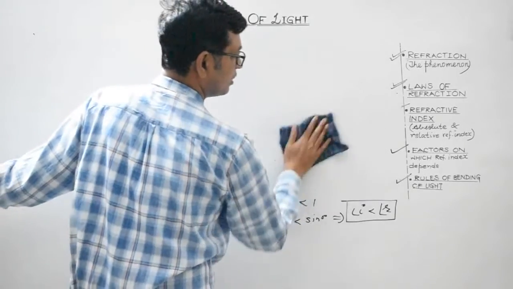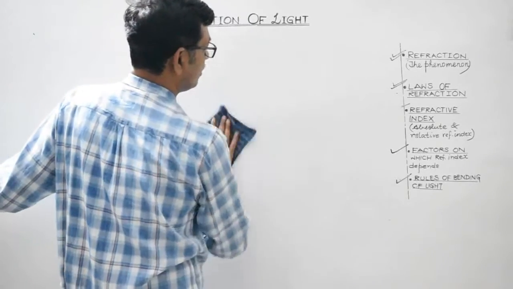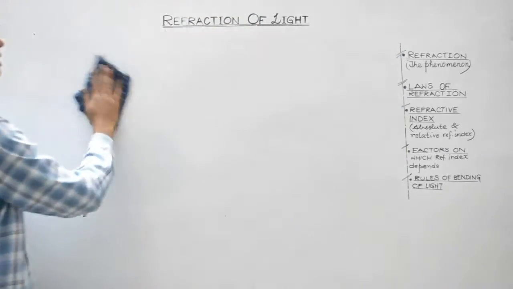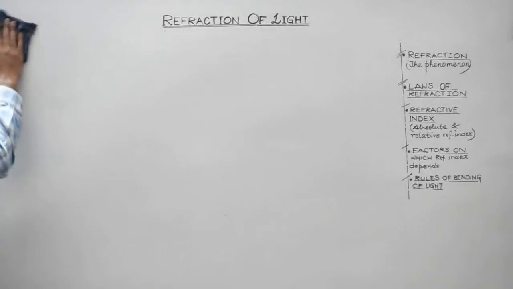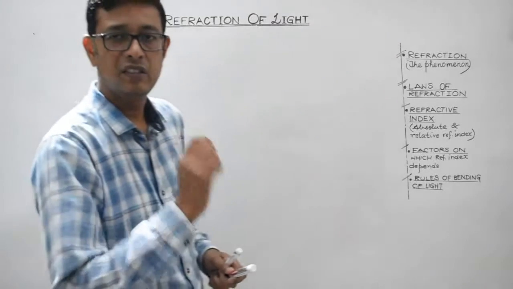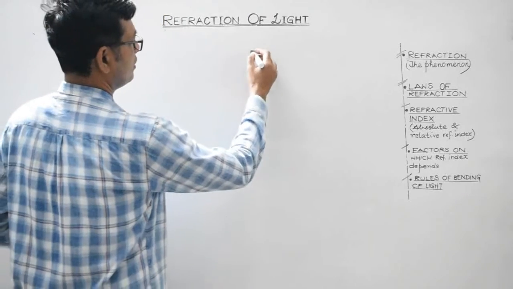Also students, you need to understand how to apply Snell's law. That also I will tell you, and after that we can discuss the principle of reversibility of light. Right? Let's consider 2-3 cases. Right?